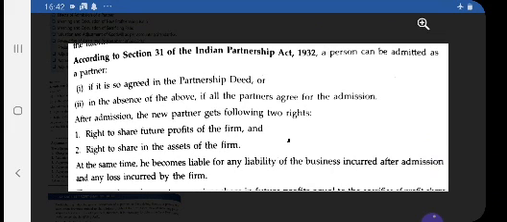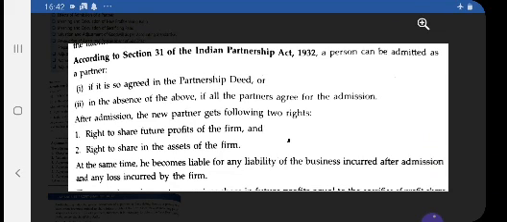Now see what are the two rights of a partner. Rights is to share the future profit of the firm, and second, right to share in the assets of the firm. So as soon as a person becomes a partner in a firm, he is entitled to get his share of profit, and of course he is entitled to get the share of assets of the firm also.